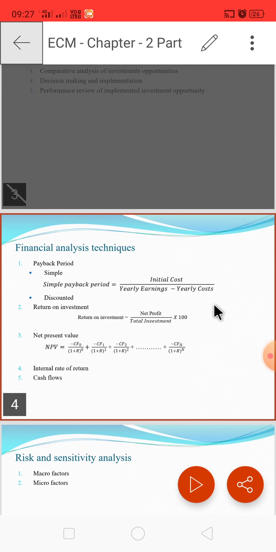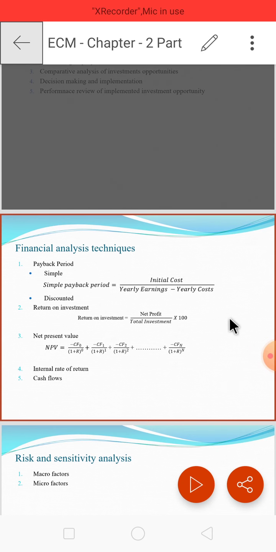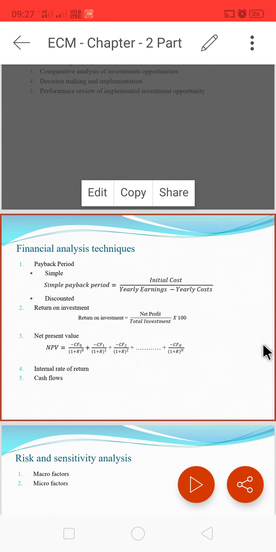So next is net present value. So what is the net present value of a project? It is the sum of the present values of all the cash flows, the total sum considered by taking negative and positive signs into consideration. Here NPV is equal to minus CF0 by (1 plus R) raised to 0 plus, sorry, all will be plus.